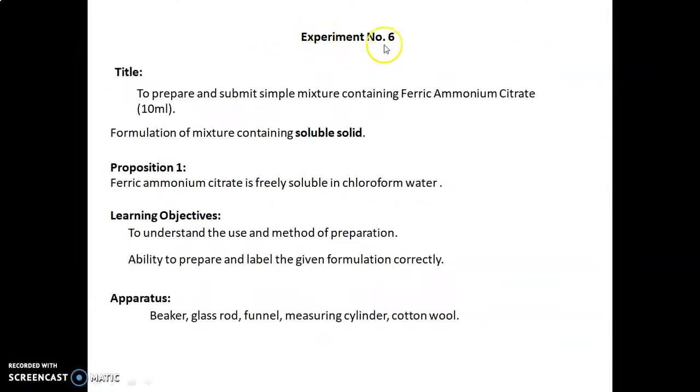Experiment number 6. The title of today's experiment is to prepare and submit a simple mixture containing ferric ammonium citrate, 10 ml. This is a formulation of a mixture containing soluble solid. Proposition 1: ferric ammonium citrate is freely soluble in chloroform water. The learning objectives of our experiment are to understand the use and method of preparation, and the ability to prepare and label the given formulation correctly. The apparatus required are beaker, glass rod, funnel, measuring cylinder, and cotton wool.